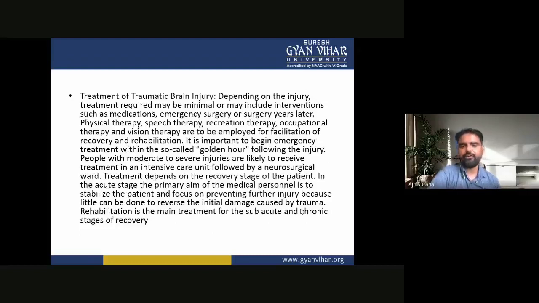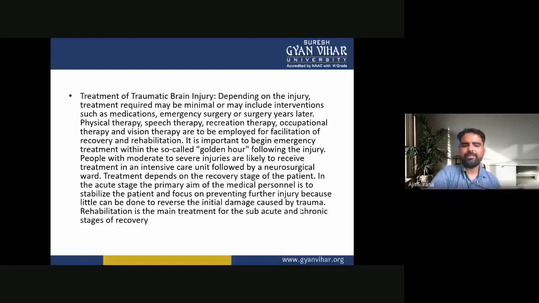It is important to begin emergency treatment within the so-called golden hours following the injury. People with moderate to severe injuries are likely to receive treatment in an intensive care unit, followed by a neurological ward. Treatment depends on the recovery stage of the patient.